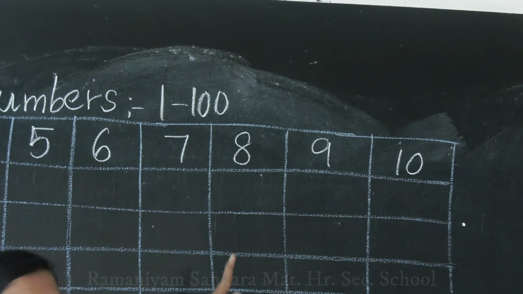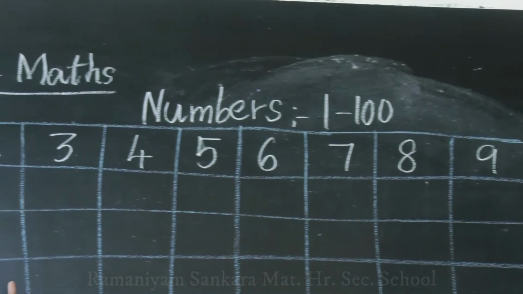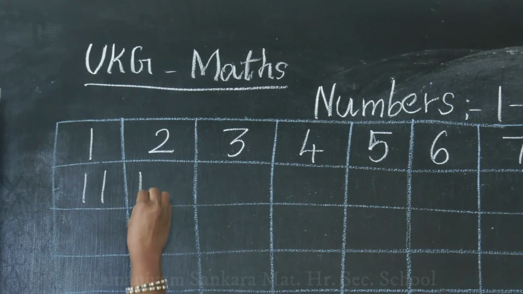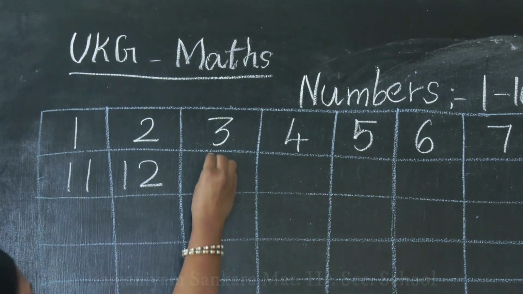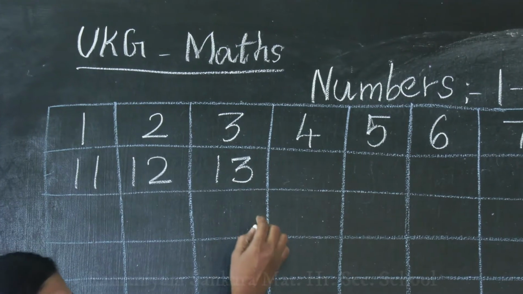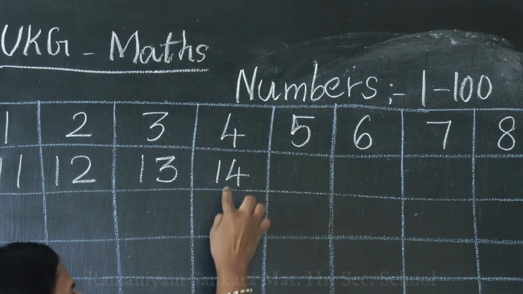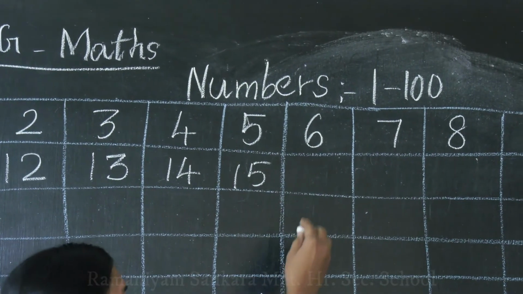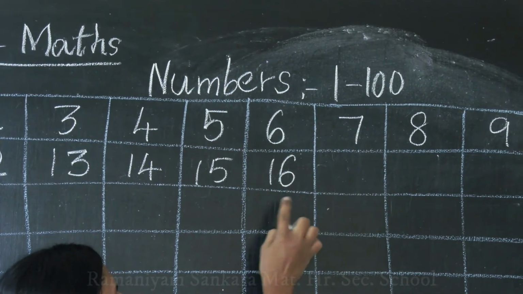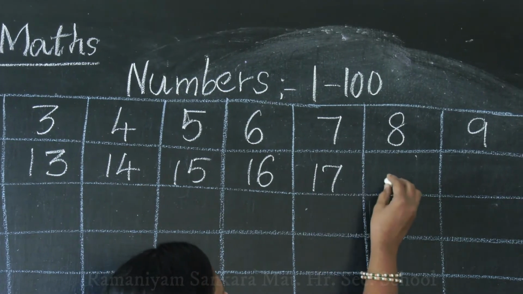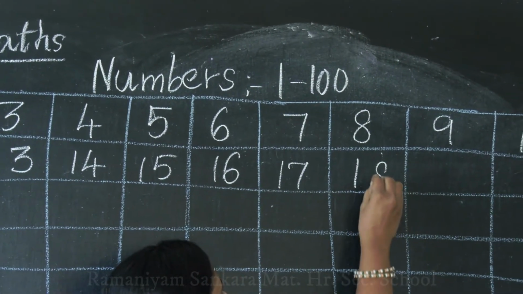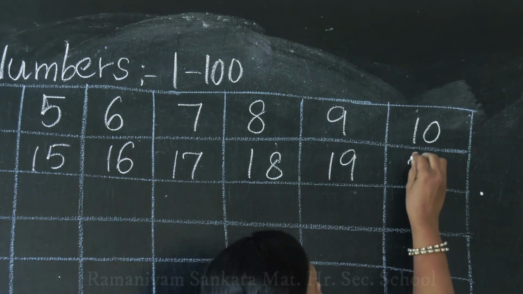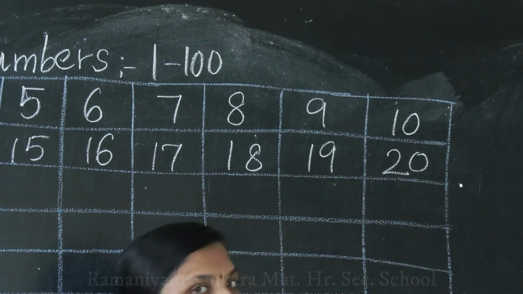1, 0, 10. Then after 10 what will come? 1, 1, 11. 1, 2, 12. 1, 3, 13. 1, 4, 14. 1, 5, 15. 1, 6, 16. 1, 7, 17. 1, 8, 18. 1, 9, 19, then 2, 0, 20.